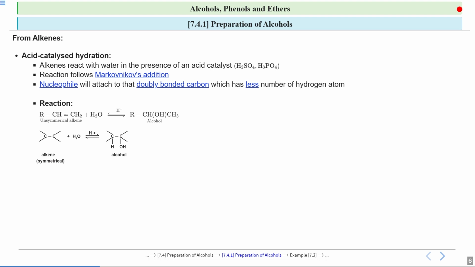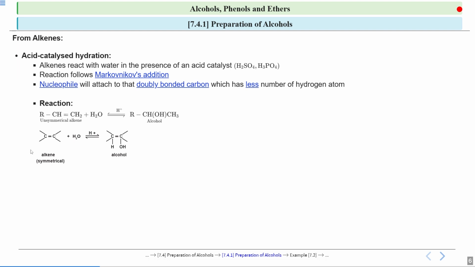Now, in an unsymmetrical alkene, it matters to which carbon your hydrogen gets attached and to which carbon your OH group gets attached. But when it is a symmetrical alkene, both sides are the same, so you can attach hydrogen or the OH group to either carbon.